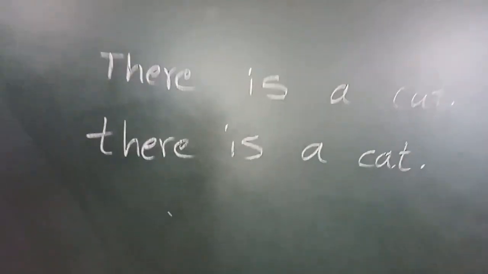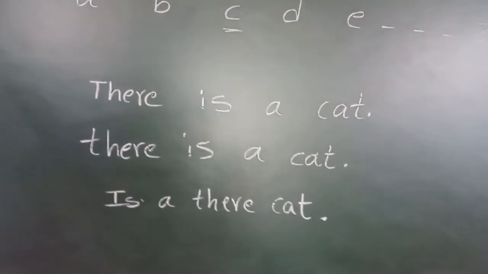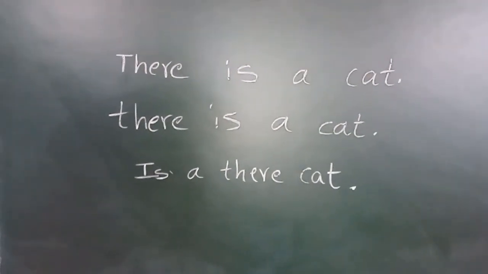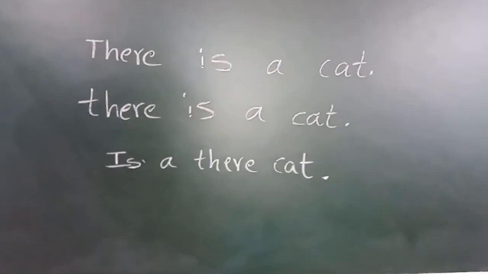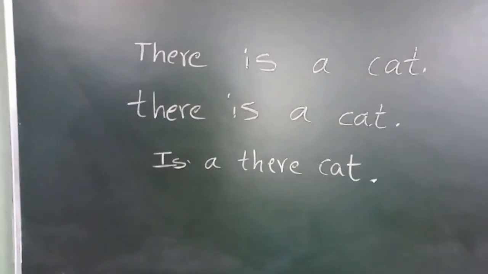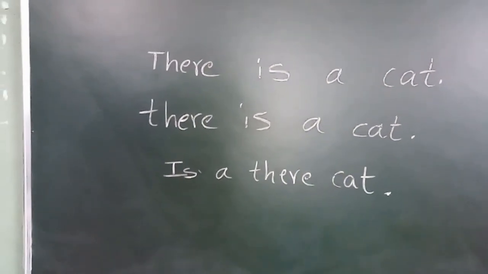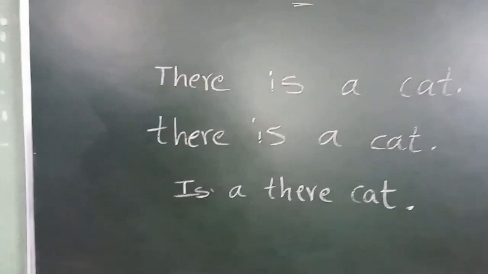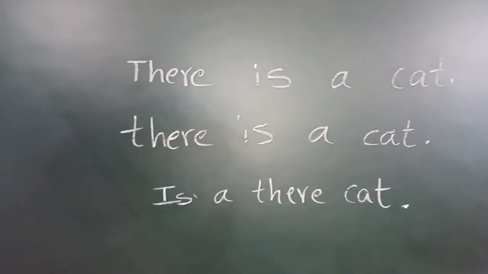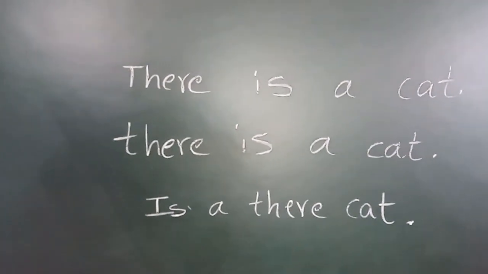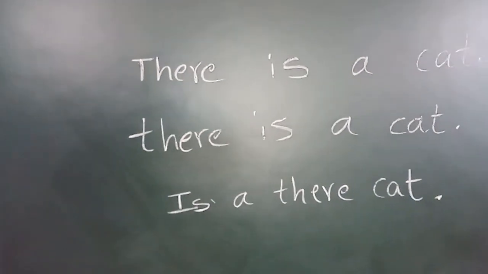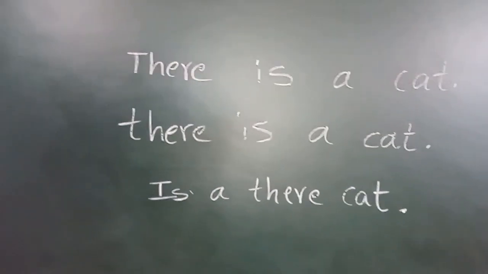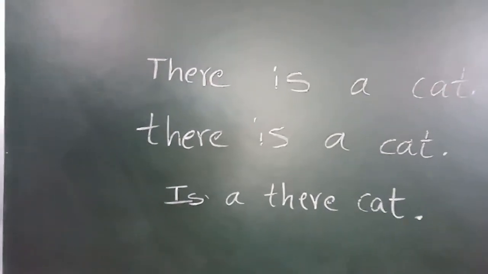Children, look at the board. Likhit, stand up. Read the last sentence. Is a their cat? So, is it a sentence or not? Not. Why? The arrangement of words is not in an order. Okay? To get a meaningful sentence, words should be arranged in an order. Then only it gives meaning and it is called a sentence. Or else it's not a sentence.